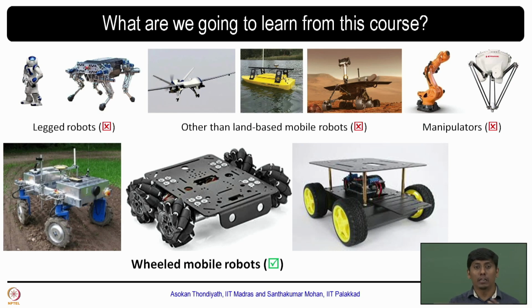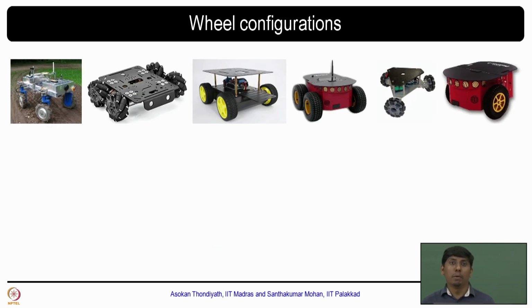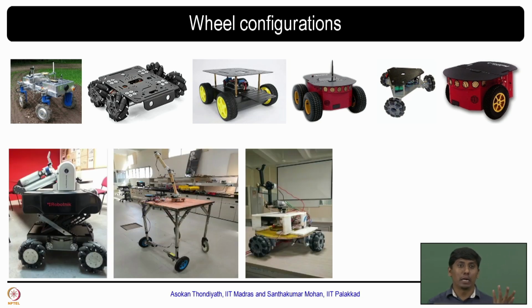Now if we talk about wheeled mobile robots, there are several forms of wheeled configurations. For example, 4 independent wheel rotations, mecanum wheel based, car like mobile robot, skid steering, omni wheel, and differential wheel, all those things. Now one can see that all of these would be put into real time use. Then think about the payload, for example, assume the payload is a manipulator. Now you can see there are several configurations and several other challenges that will come into the design aspect. Then there are several questions.